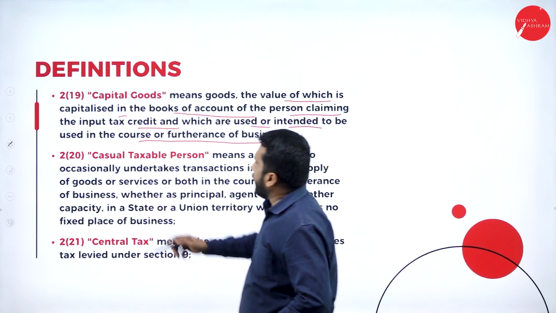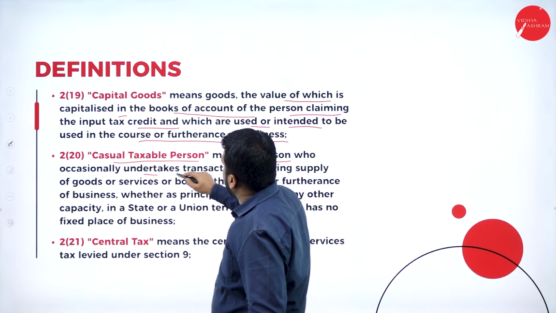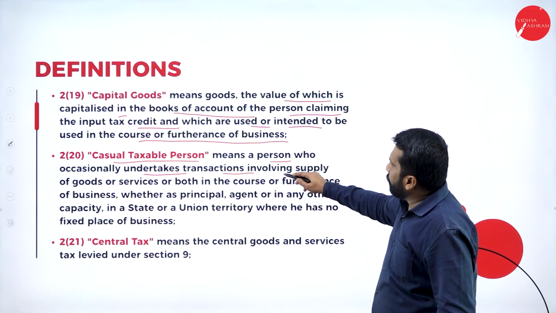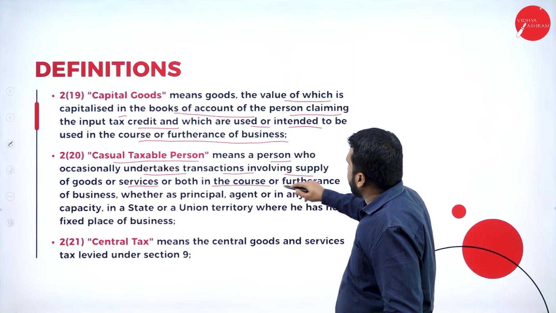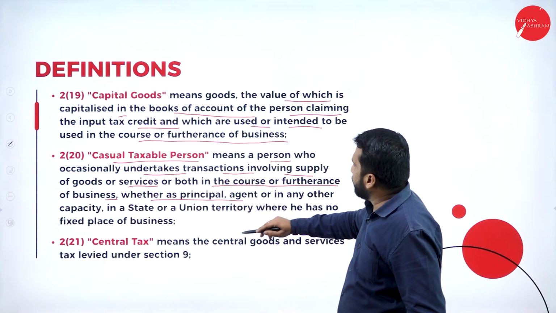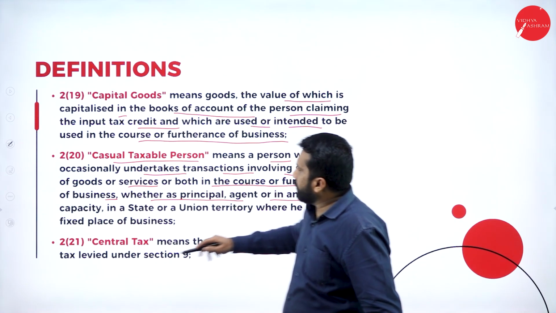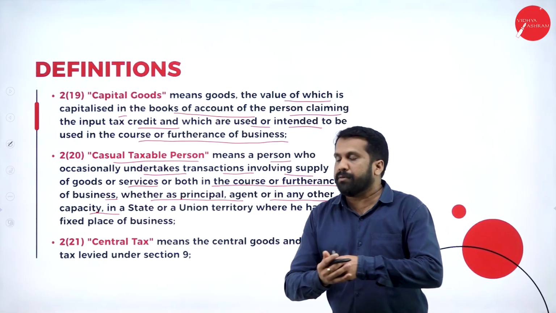Then, what is a casual taxable person? It means a person who casually undertakes transactions involving supply of goods or services or both in the course of furtherance of business, whether as principal, agent or in any other capacity. These are called casual taxable person.